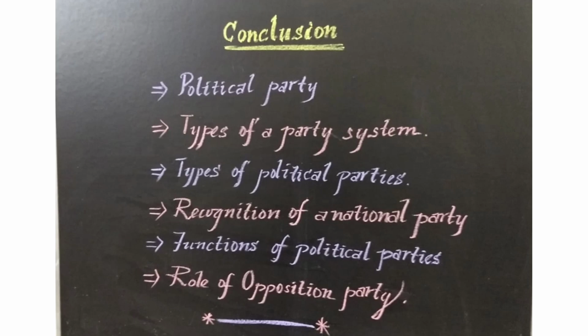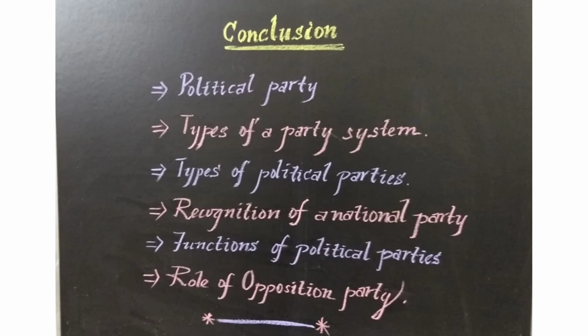They act as the opposition party, and also they frame public opinion and raise and highlight issues of importance, and also act as a link between the government and the people. And we have seen the importance of the role of an opposition party in a democratic country. The opposition party leader plays an important role in the democratic form of government.